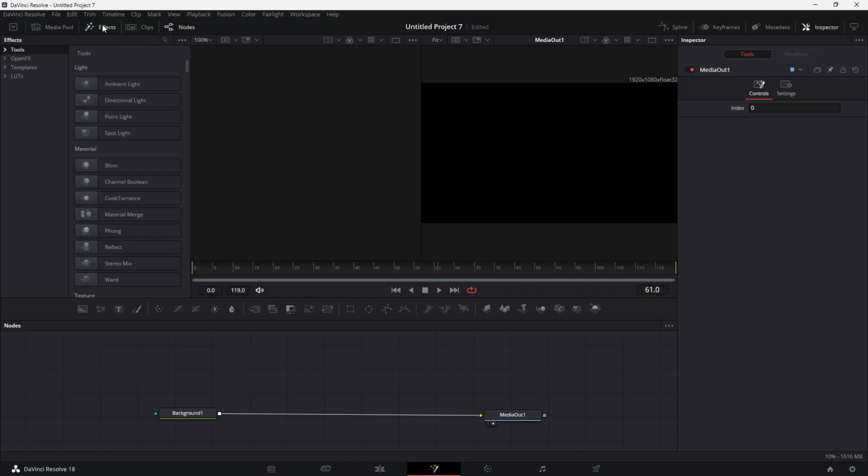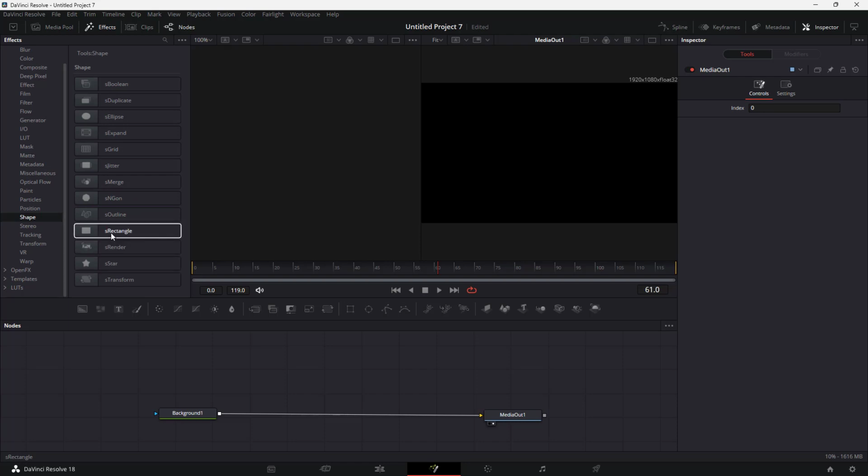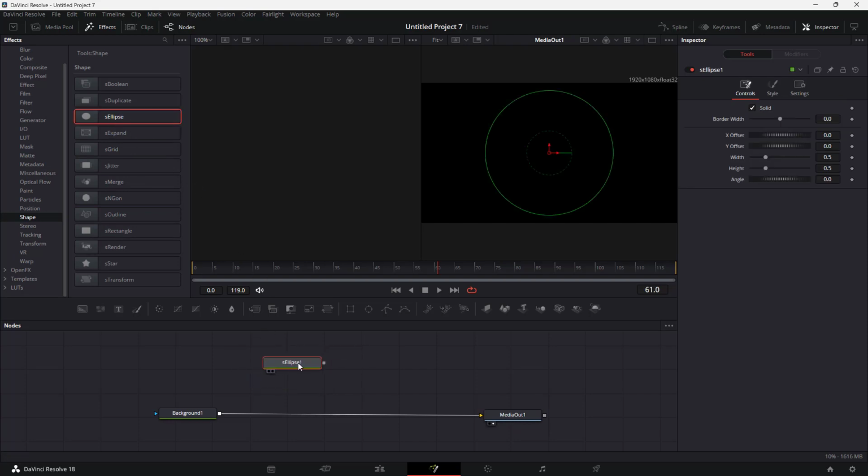Once you go under effects, you can go under tools right here, and under tools you'll be able to see shape. From over here you can bring in different shapes like stars, like rectangles, just like this. So let me bring in an ellipse over here. You can see that right now you don't see anything. You do see the ellipse outline, but you don't see anything right there.